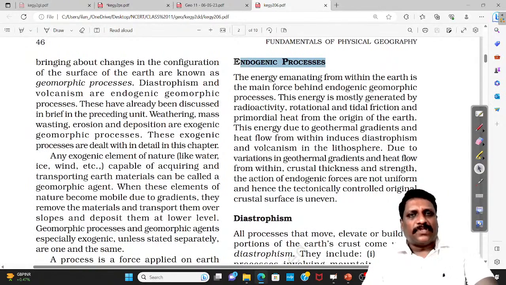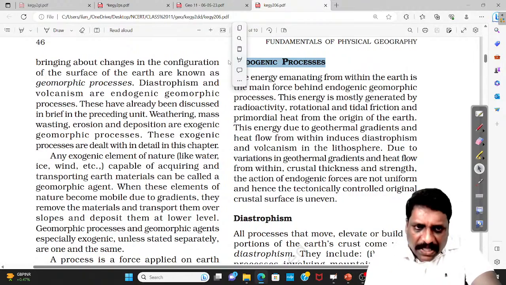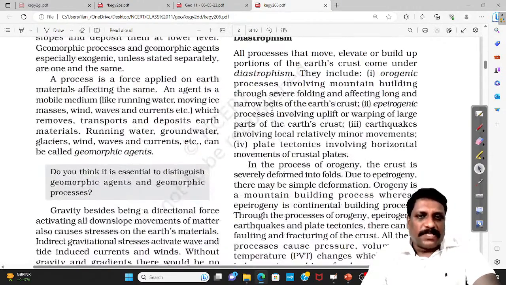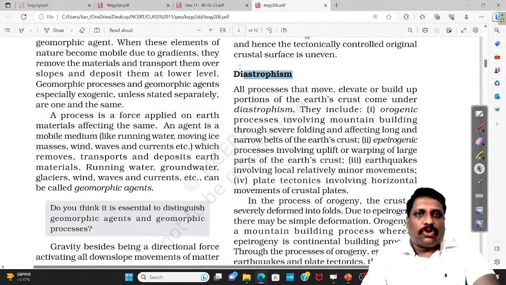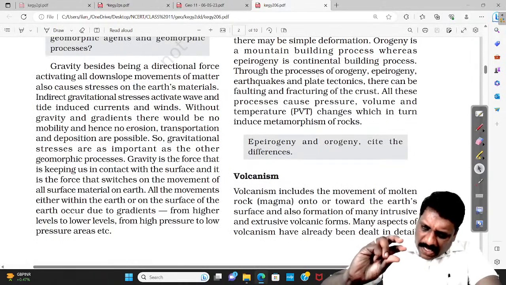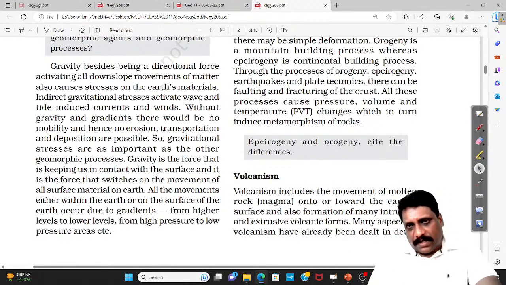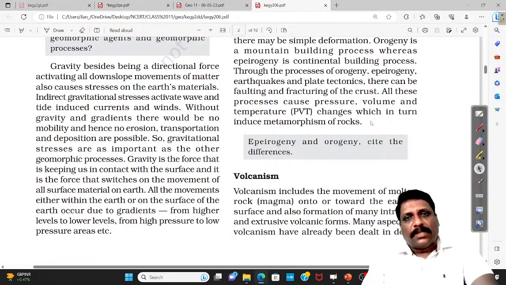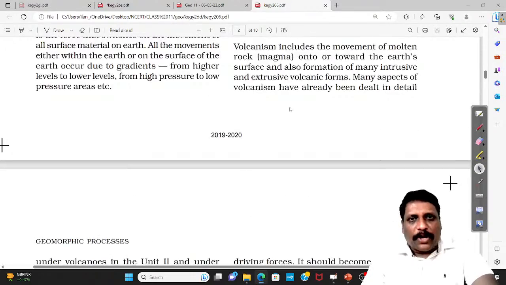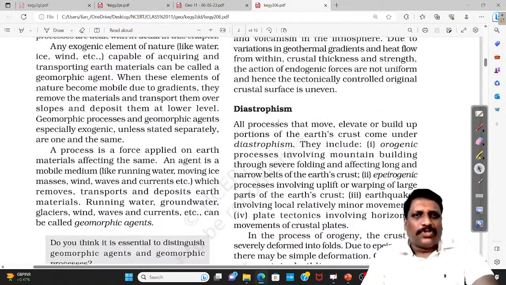What is endogenic forces? All set of forces which has their origin from inside the earth, you call them as what? Endogenic forces. Okay. Endogenic forces itself, you can categorize them into diastrophism, right? Very slow process, or that forces which can modify the surface of the earth, which can warp up the surface of the earth. You call them as what? Diastrophic forces. All right. Here again, you study about volcanism. Okay.